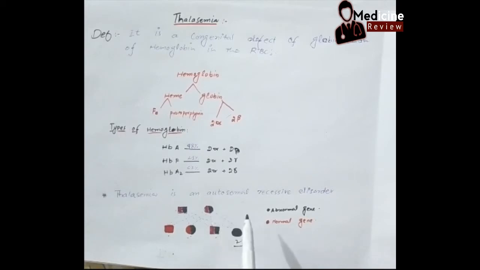It is a very important concept to understand. In autosomal recessive disorders, if both parents are carrying the abnormal gene, then each pregnancy has a 25% chance that the baby can have thalassemia major. 50% of babies can be carriers, and 25% of babies can be normal as well.